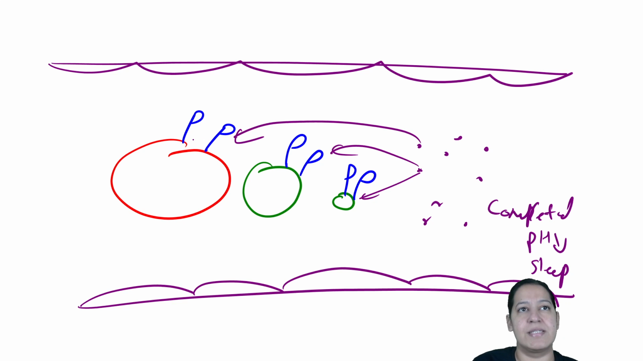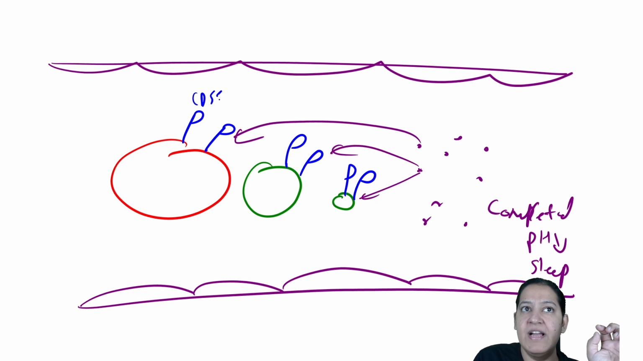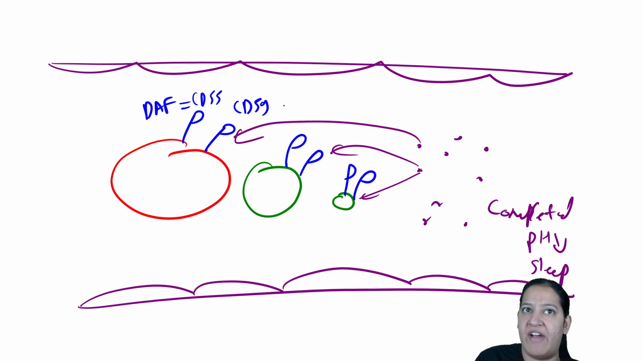Now, how are these guards, CD55 and CD59, synthesized? Both of them, CD55 and CD59, that is DAF, decay accelerating factor, and MIRL, membrane inhibitor of reactive lysis.